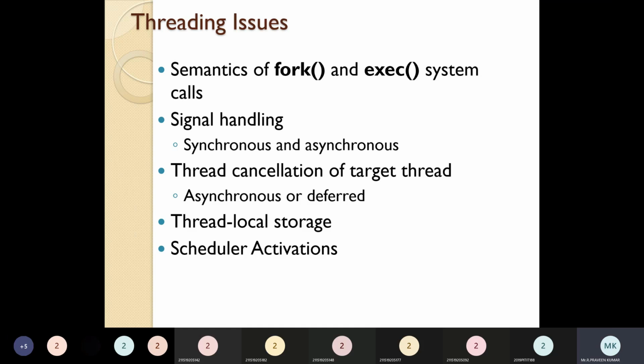Second is signal handling, whether asynchronous or synchronous. Then cancellation of a target thread, which has asynchronous and also deferred types. The next one is thread-local storage, and the last one is scheduler activations. These are the most important issues that may occur in using threads. One by one we can see them.